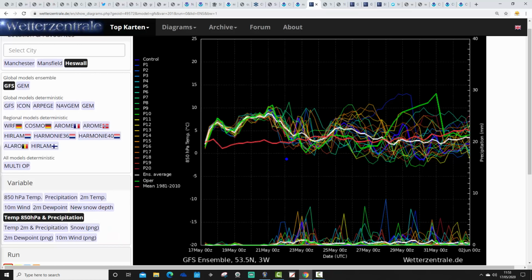Right, let's do a little bit of forecasting then. So we're going to have a look at the GFS upper air temperature and precipitation ensembles for the next couple of weeks. We're at Heswell in the Wirral today. So the red line is the 30-year upper air temperature average for Heswell.